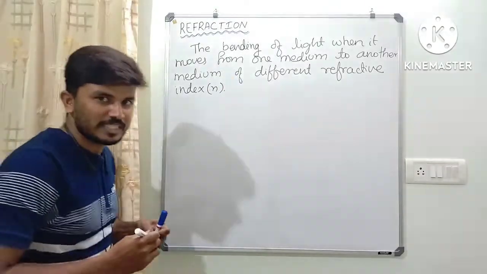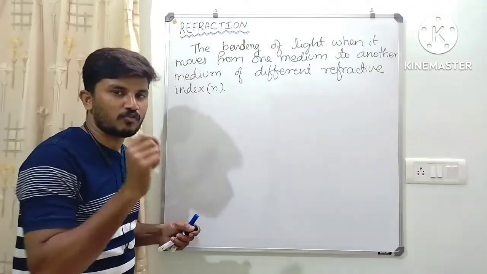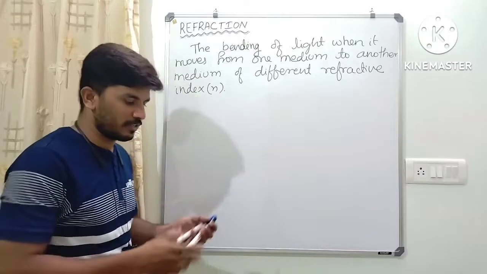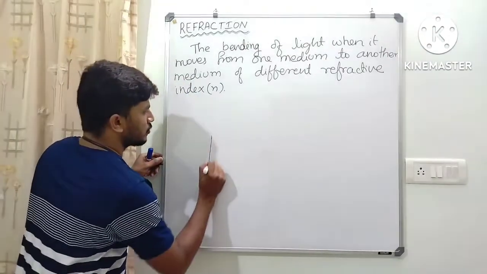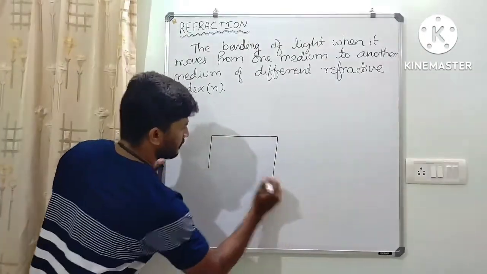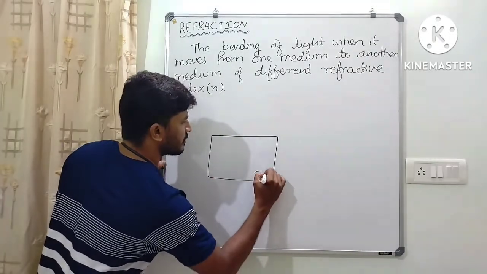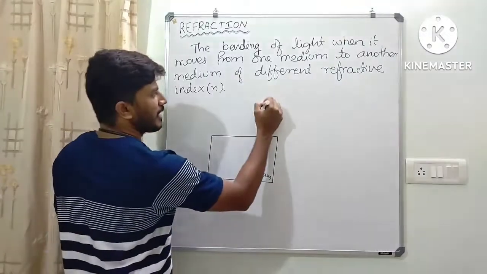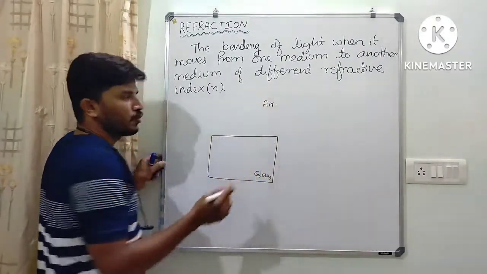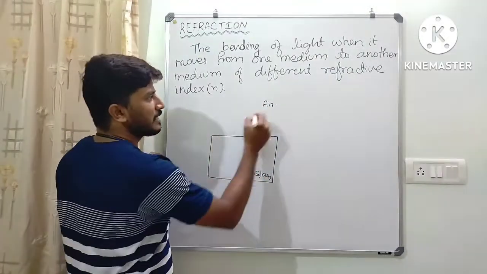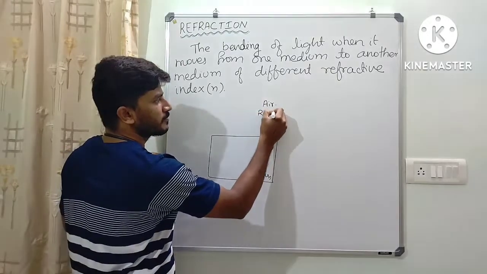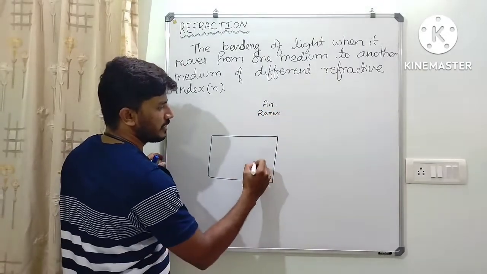If I consider two different media of two different refractive indices, let me write here. Here I am considering glass medium, and here we have air. We know that air is a rarer medium and glass is a denser medium.